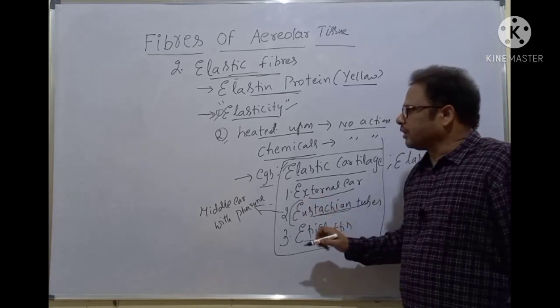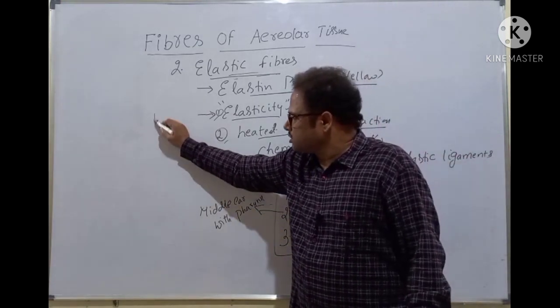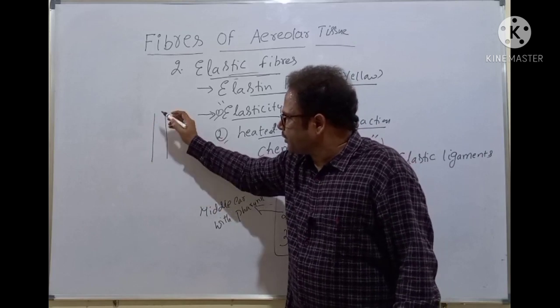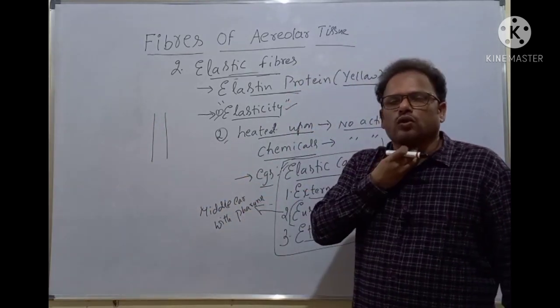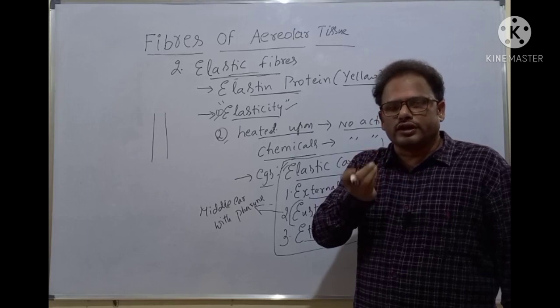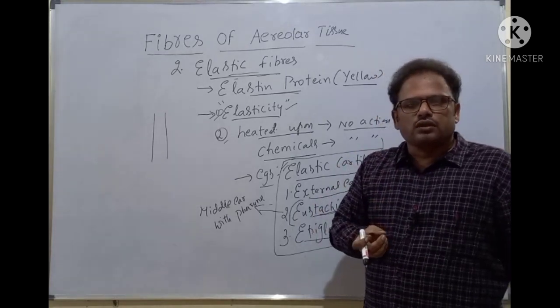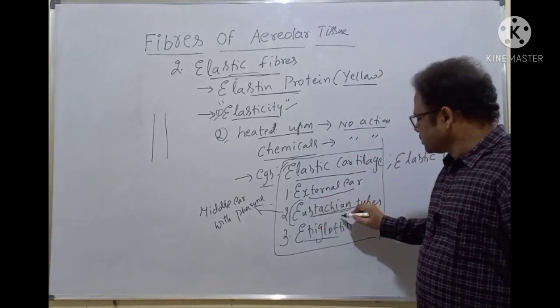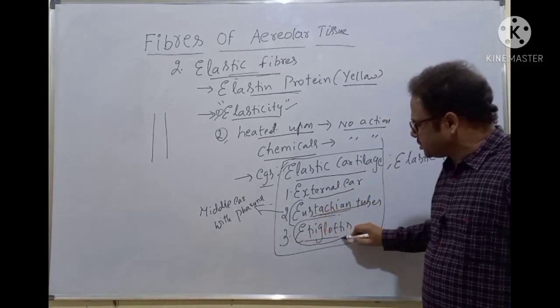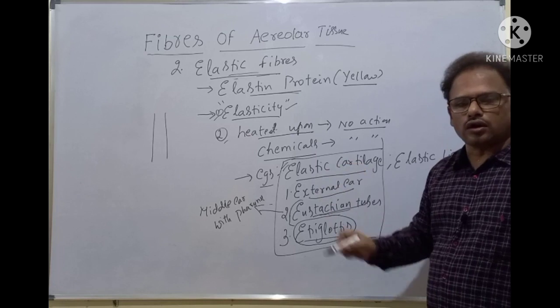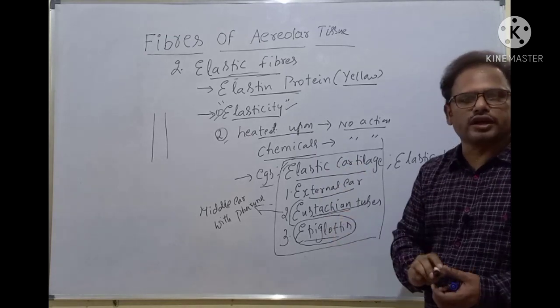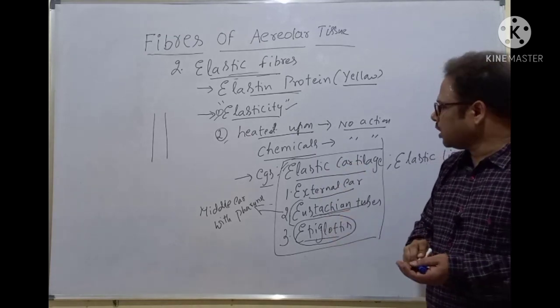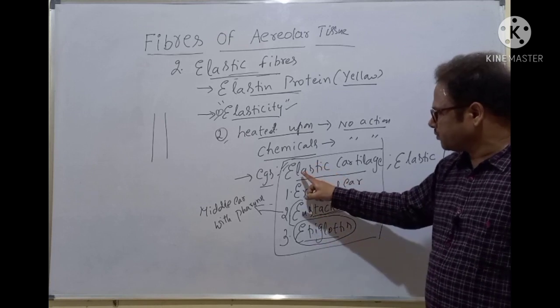Next one is the epiglottis. Here is the trachea, isn't it? And glottis, epiglottis. Where is the epiglottis present? Above the glottis. Glottis is a small opening. The small opening called glottis is covered by an epiglottis. It is a cartilaginous flap-like structure made of the elastic cartilage. All these are the examples of the elastic cartilage.